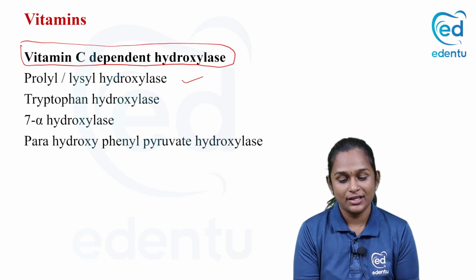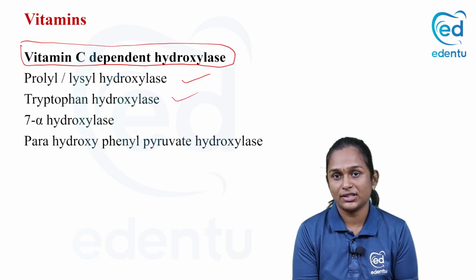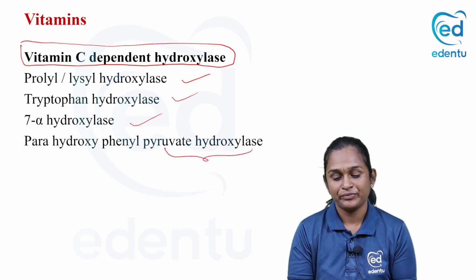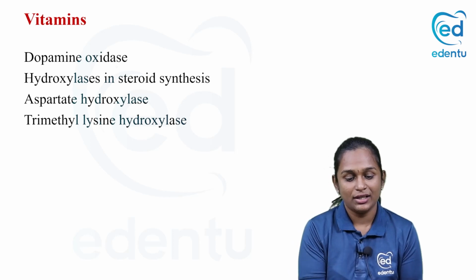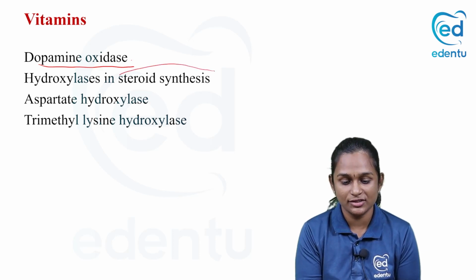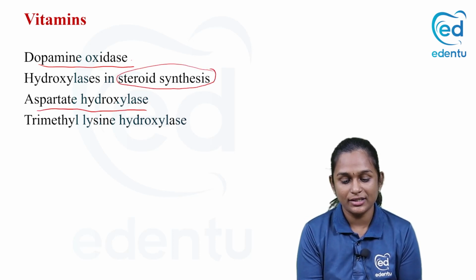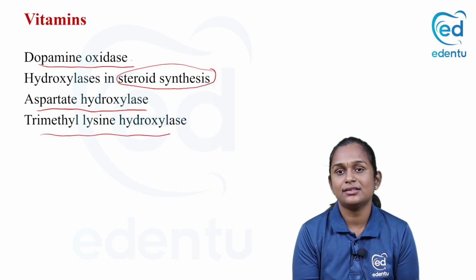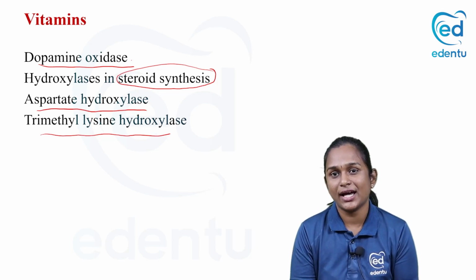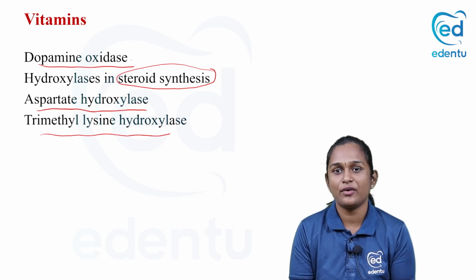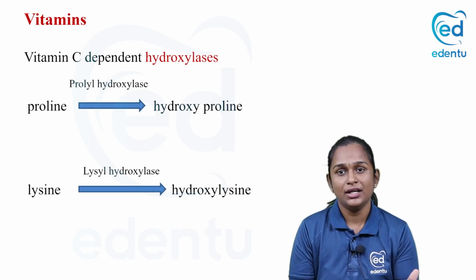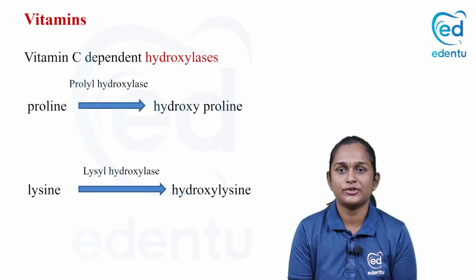Prolyl hydroxylase, lysyl hydroxylase, tryptophan hydroxylase, 7-alpha hydroxylase, para-hydroxyphenyl pyruvate hydroxylase. Apart from this, we have other enzymes like dopamine oxidase and the hydroxylase enzymes involved in the synthesis of steroid hormones, and aspartate hydroxylase and trimethyl lysine hydroxylase. These are the enzymes which require vitamin C as coenzyme. You can remember them overall as hydroxylases: hydroxylases require vitamin C. Now we will see the functions of vitamin C in detail, starting with how it helps in collagen formation.